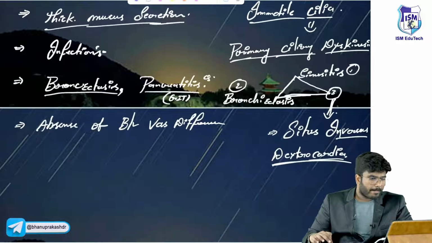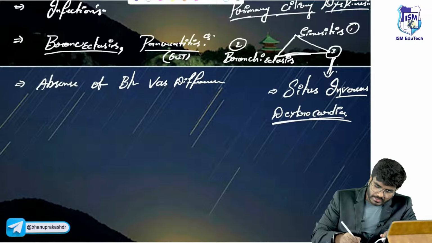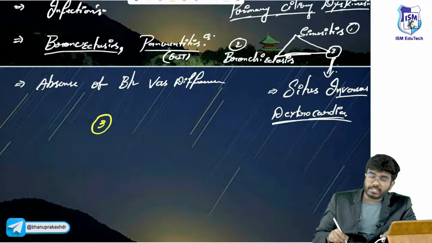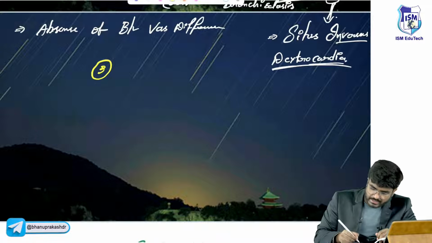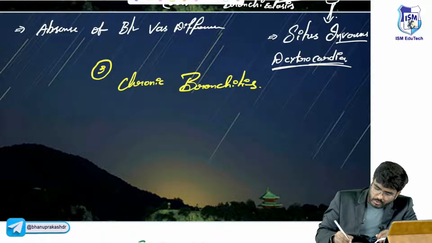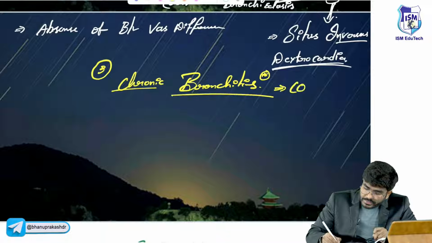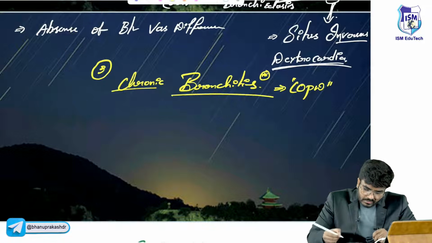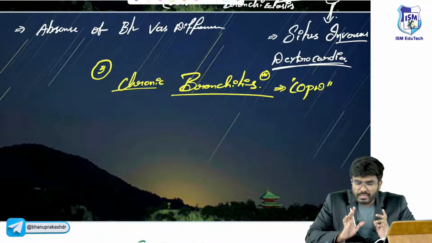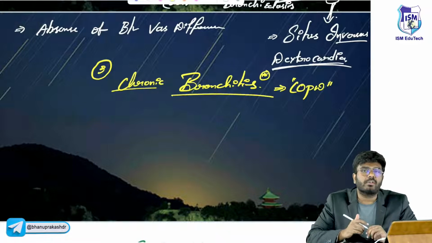Now after this, the next topic that I want to discuss here is the third obstructive lung disease, called chronic bronchitis. So chronic bronchitis is an example of COPD, coming under chronic obstructive pulmonary diseases. Now, sir, what exactly is chronic bronchitis, and when can you say that the patient is having chronic bronchitis?